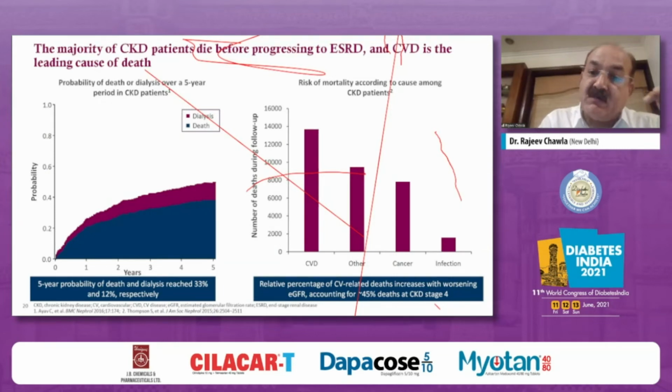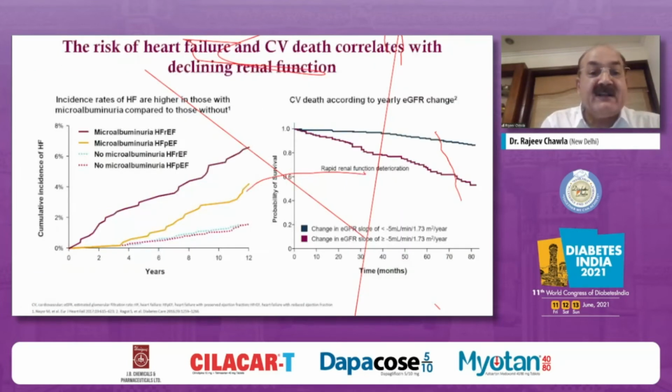Not only that, the risk of mortality amongst these patients is also such that even in CKD patients, it is CVD death which is much more important than the risk of cancer or other infection. Not only that, the risk of heart failure is also, as I already said, other than CV death, something that correlates with declining renal function.